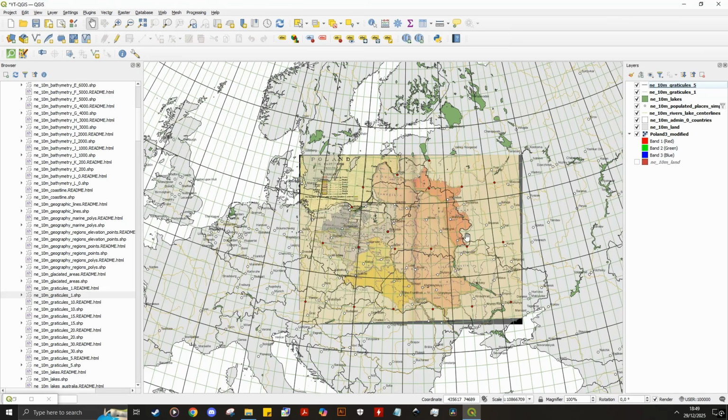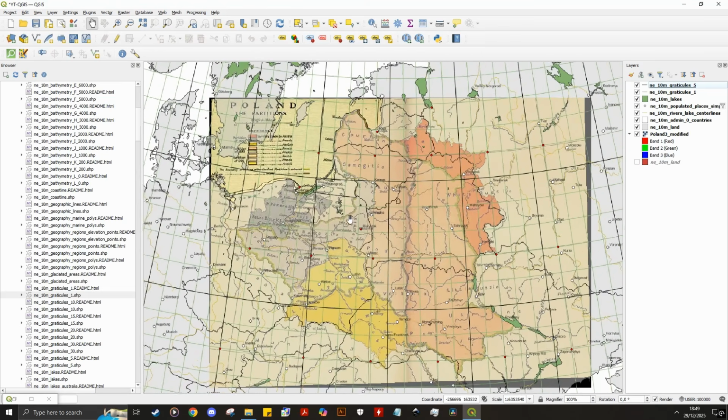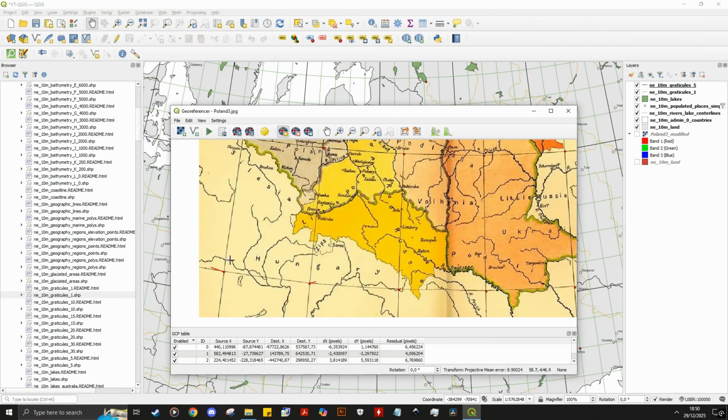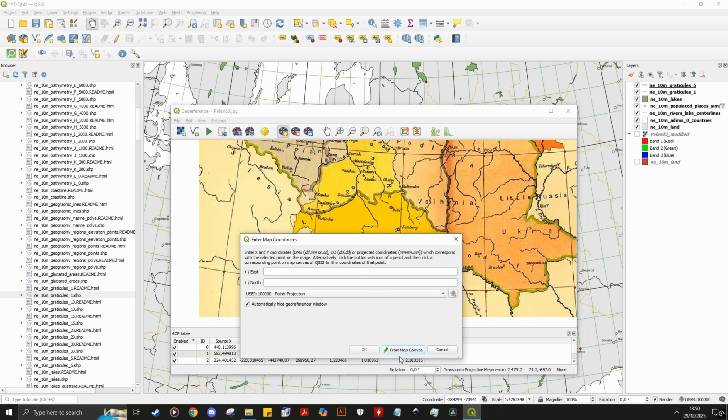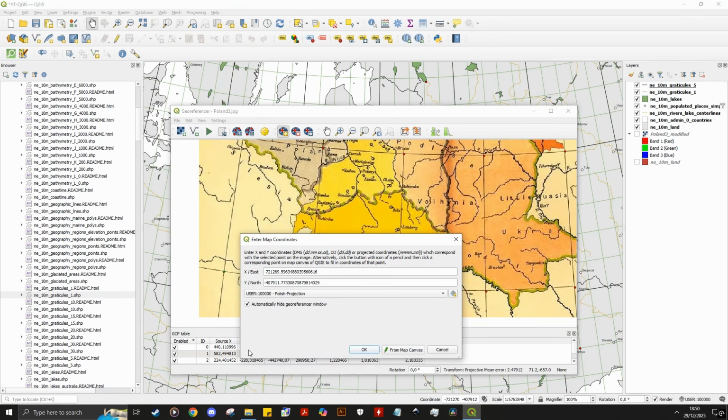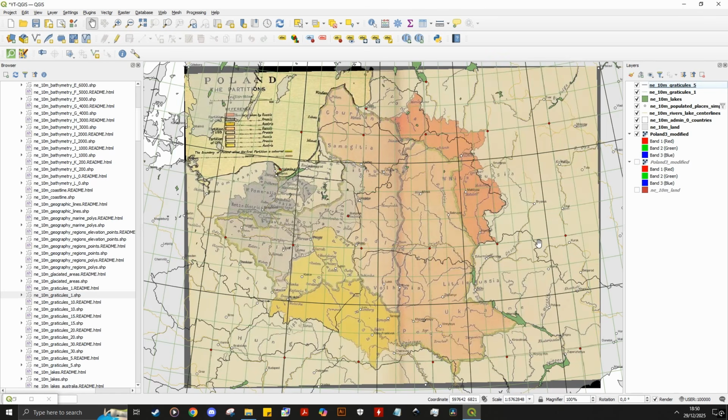The reference is mostly accurate, but it's misaligned due to some mistakes we made. Thus, head back to Georeferencer. Delete the wrong pinpoint, and replace it with an accurate one. And there you go, an accurate reference you can use.